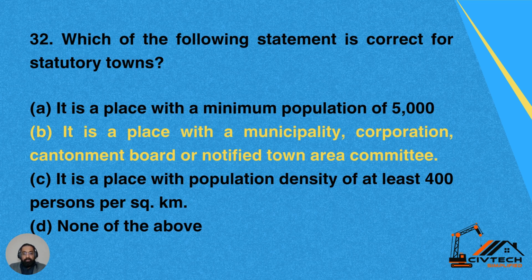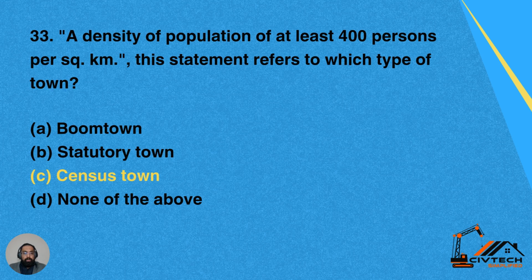Option C. It is a place with population density of at least 400 persons per square kilometer. And option D. None of the above. So B here is the correct answer.